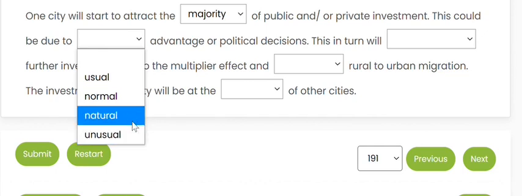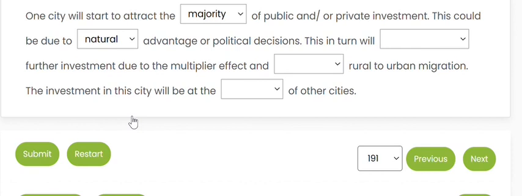When we use the word unusual, it's in a bit of a negative way. Natural is like its geographical position, the place it is situated. It's its natural advantage that it is next to a harbor, so we have a lot of sea transport possible here. So that is the natural advantage. So they say that a city attracting investment may be because of the natural advantage or because of political decisions of the city.